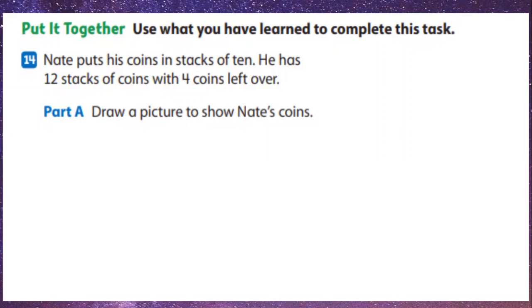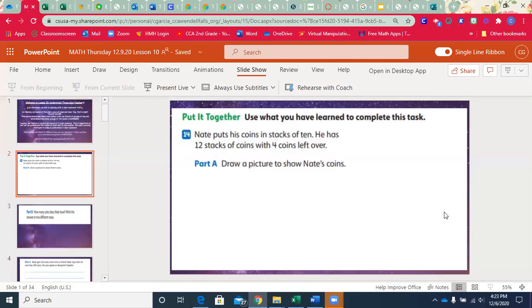So let's draw a picture to show what Nate's coins might look like. So again, putting them in stacks of 10s means he's bundling 10s. He's making bundles of 10s, and he has 12 bundles or 12 groups of 10.